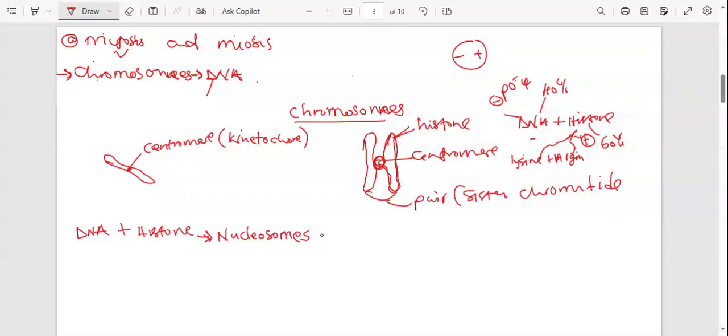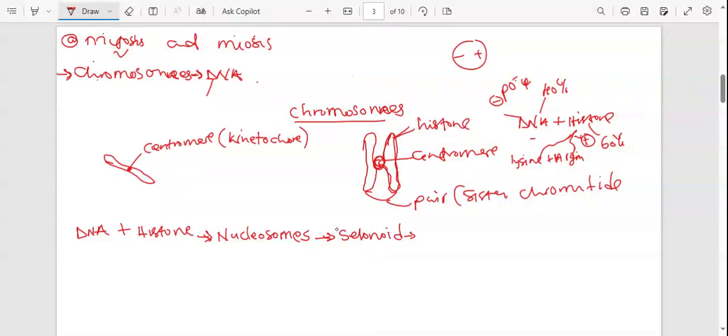So we can have a lot of nucleosomes. Then after the nucleosome, once it grows again, it will go into what we call a solenoid. I would have shown the structure of the solenoid, but it's not really important. We just have to know the reaction, because no one will ask you in an exam to draw the structure. Those are complicated things.